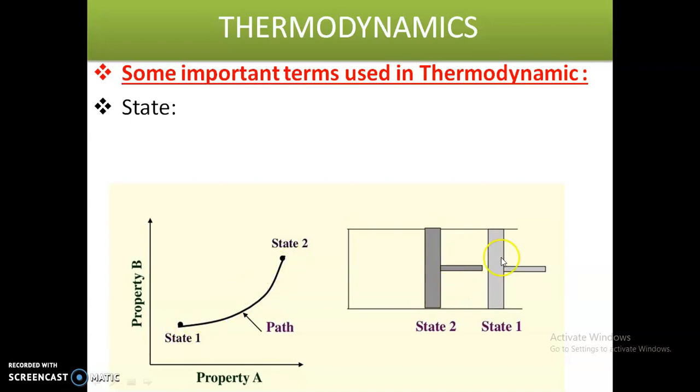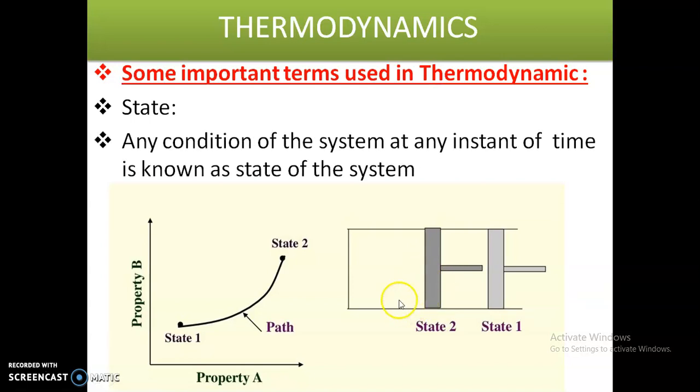The piston is initially at bottom dead center. If we apply force, it reaches state 2. So any condition of the system at any instant of time is known as the state of the system. That is the definition of the state.